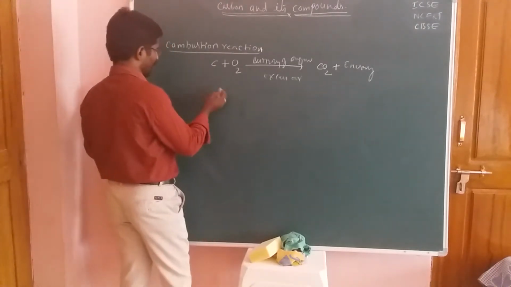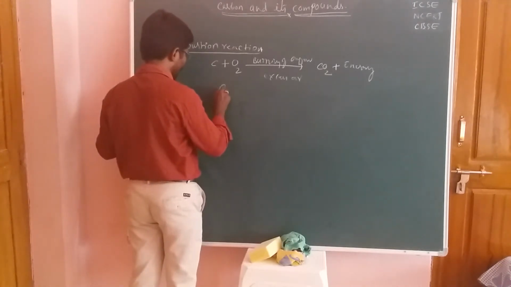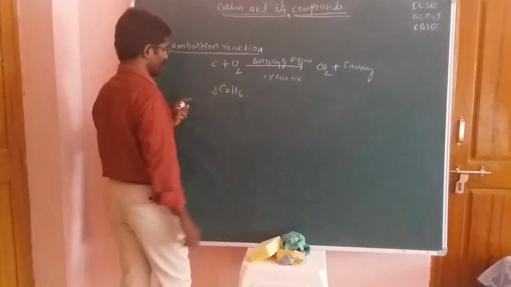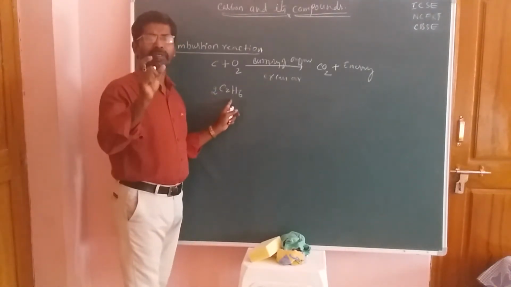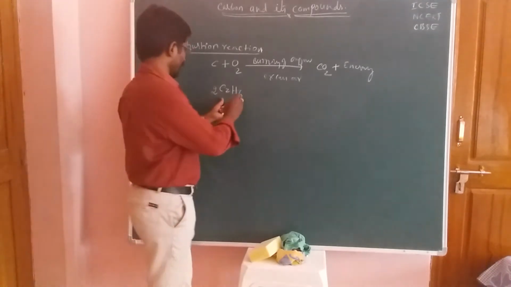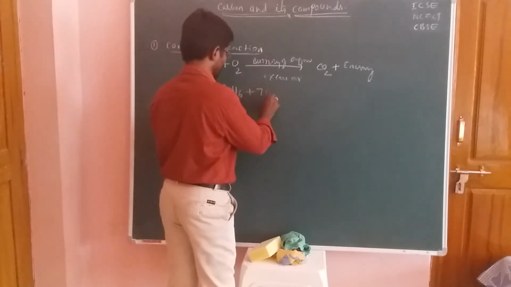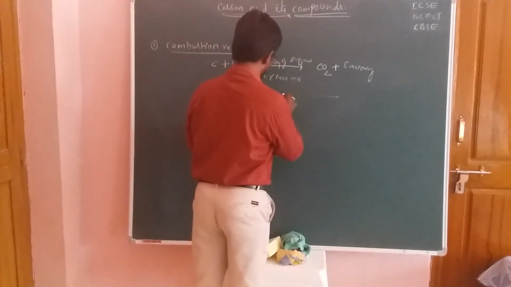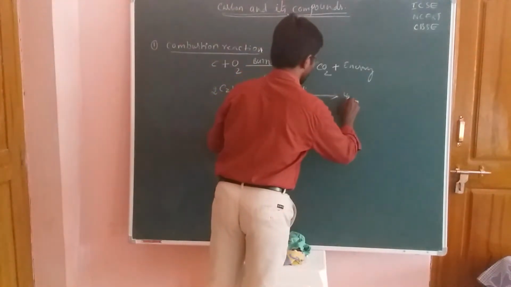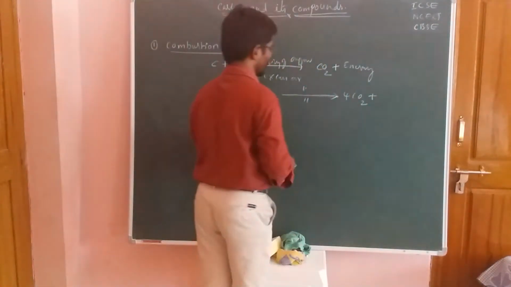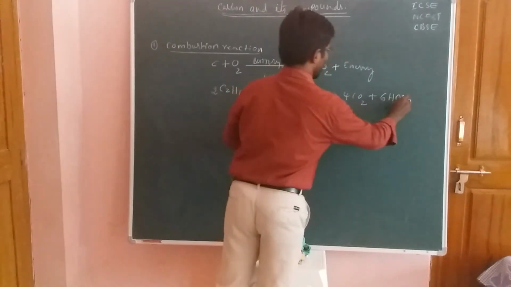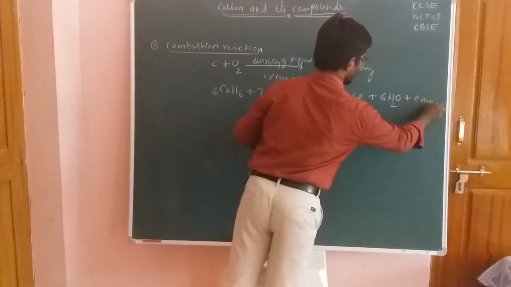Next we will take the second compound. Now here we have to take another compound, the C2H6 compound. C2H6 means ethane compound, a hydrocarbon compound. The name of this compound is ethane. Now it is reacted with an excess amount of oxygen under the same burning conditions. Now it should give us 4 moles of carbon dioxide, 6 moles of water, and the remaining one is the energy. It should release some amount of energy.